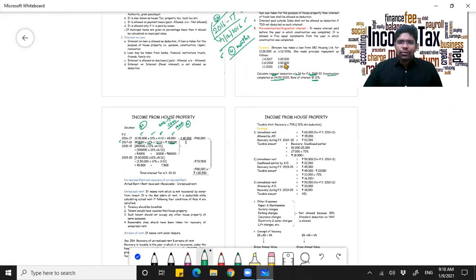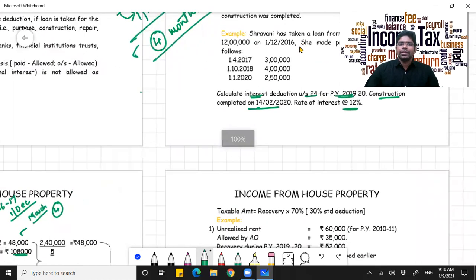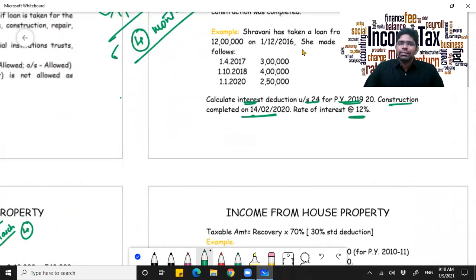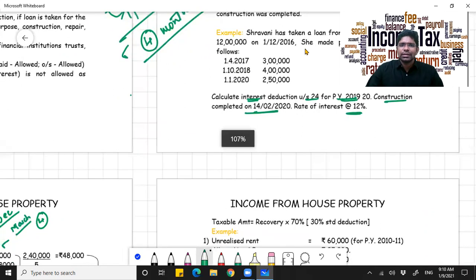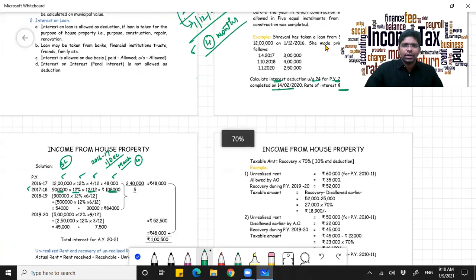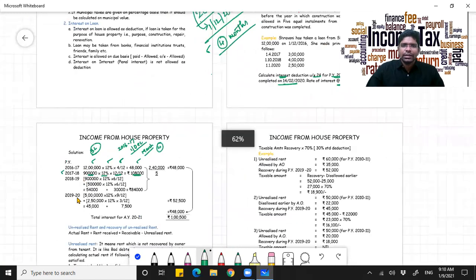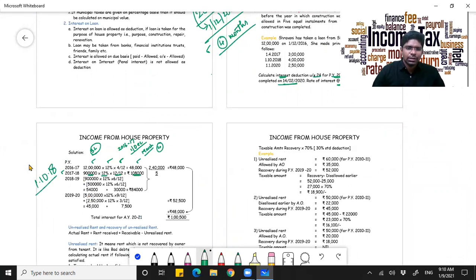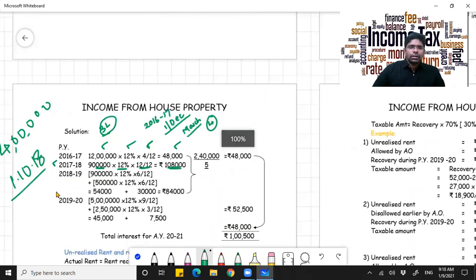Alright, that is the pre-construction interest in the year 2017-18. Now when did she pay the next amount? She repaid a further principal of 4 lakhs on 1/10/2018.